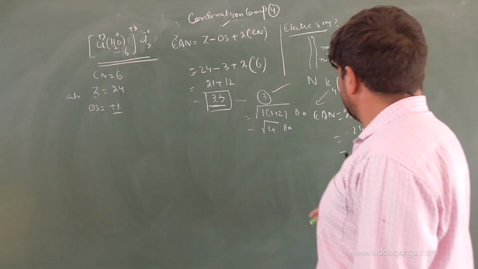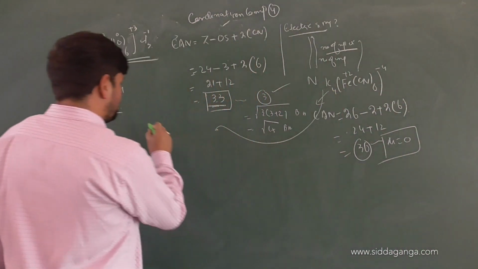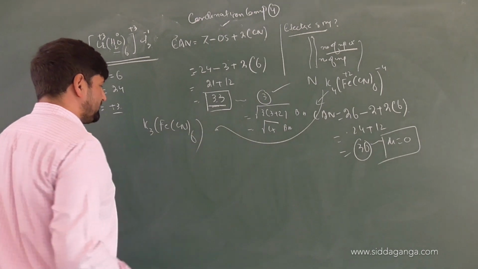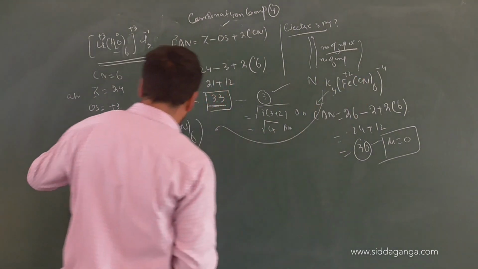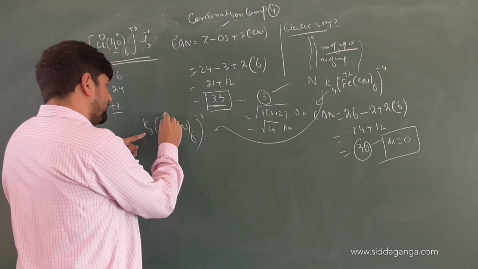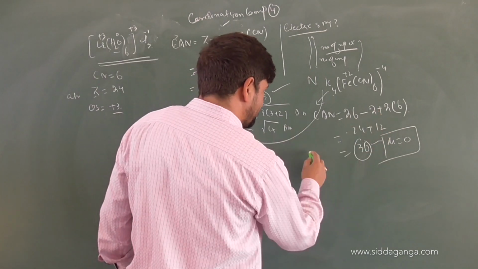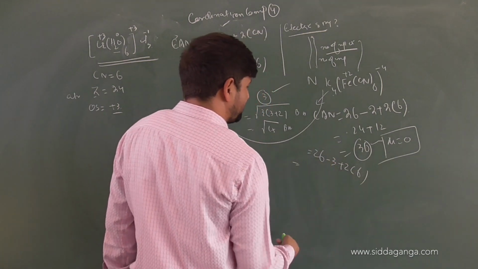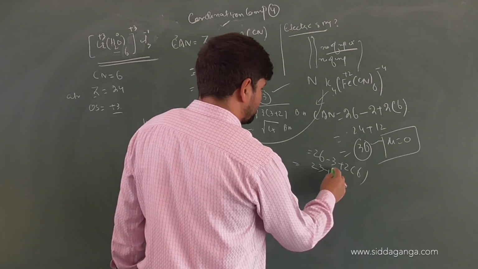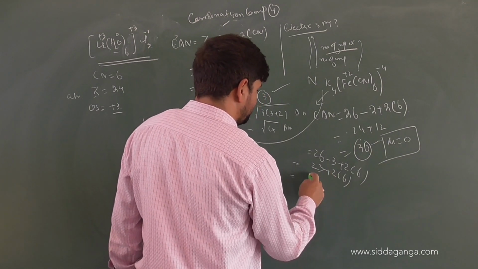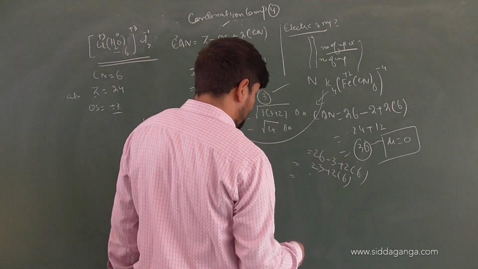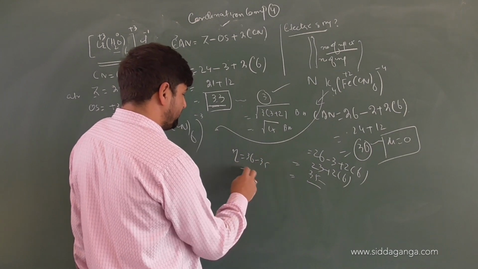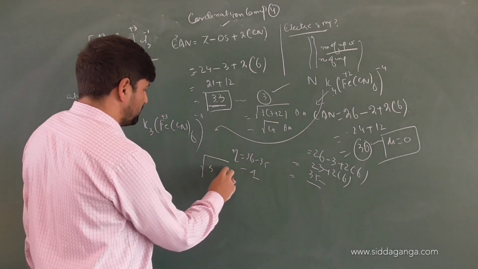Let us change this. Instead of K4, let us make it K3[Fe(CN)6]. It was K4, oxidation state was +2. Now it is K3, the complex will be -3. It will have to lose how many electrons? 3 electrons. So the formula changes and becomes 26 minus 3 plus 2 into 6. So 26 minus 3 is 23, plus 2 into 6, that is 12. 23 plus 12 is how much? 35. So it is nearest to a noble gas, and the number of unpaired electrons will be 36 minus 35, that is 1. The magnetic moment will be √3 for this.